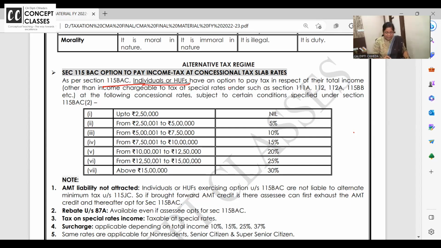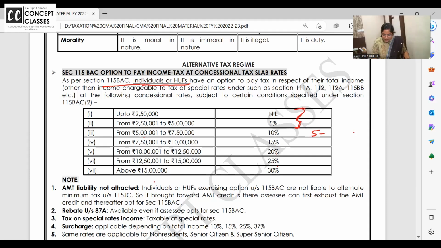What is the slab rate? Up to 2,50,000 nil. 2,50,000 to 5 lakh 5%. This is exactly the same as before. 5 lakh to 7 lakh 50,000 10%. 7,50,000 to 10 lakh 15%. 10 lakh to 12 lakh 50,000 20%. 12 lakh 50,000 to 15 lakhs 25%. Above 15 lakhs 30%. Now where is the difference? Up to here it is the same.